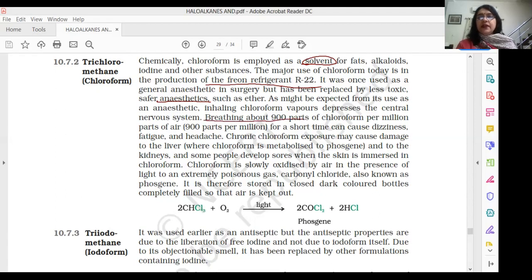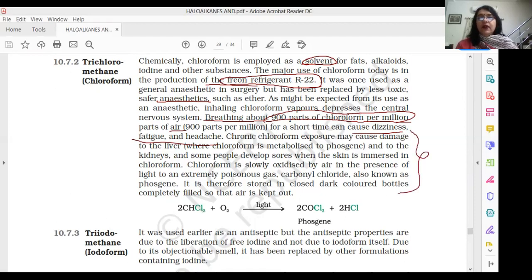It was highlighted in the video also, that breathing about 900 parts of chloroform per million parts of air for a very short time also can cause dizziness, fatigue, and headache. So that is an important thing to be noted down. I'll repeat again, Freon refrigerant R22, and then this 900 parts. That point is important.